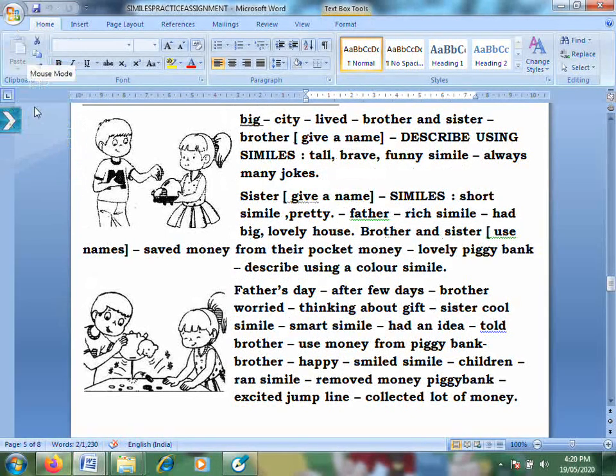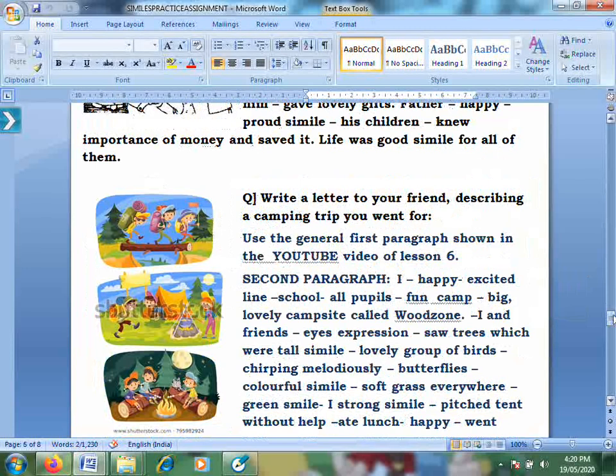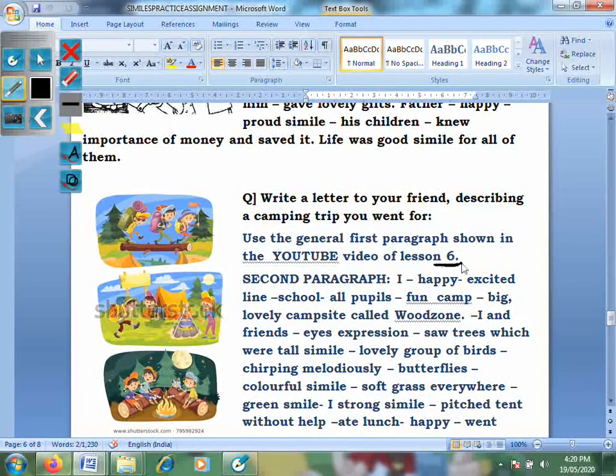Similarly, the next one: you have a letter, where we are writing a letter to your friend to describe a camping trip that you have gone for. Again, I have used these pictures to describe the activity. In the last YouTube video, lesson 6, we had discussed how you can use a general first paragraph. So you can take that same first paragraph to provide a description about a camp you went for.